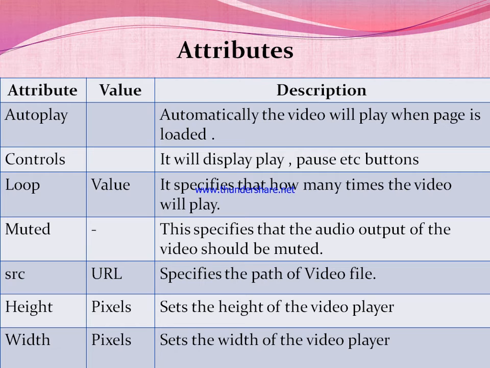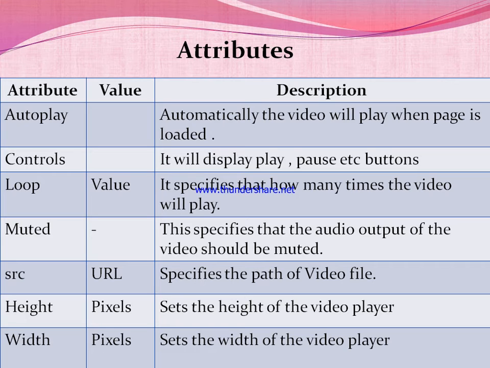Third is loop, as we discussed. It specifies how many times the file should be played. Then muted. This specifies that the audio output of the video should be muted. Here the video will go on, but the audio will be muted.